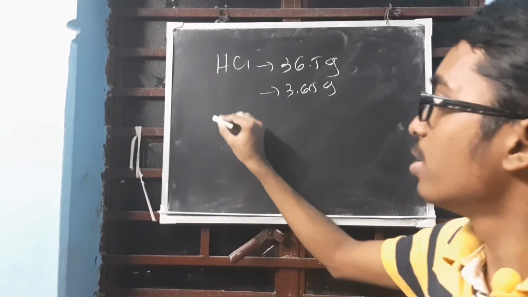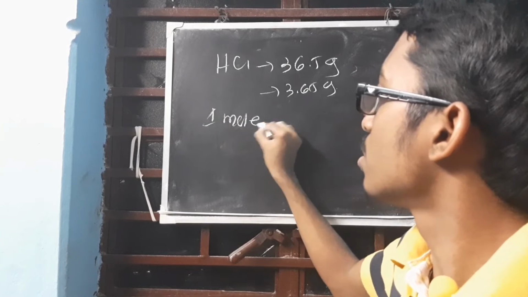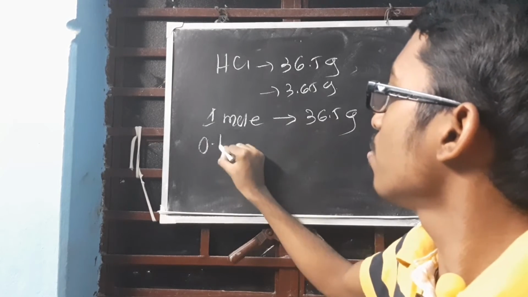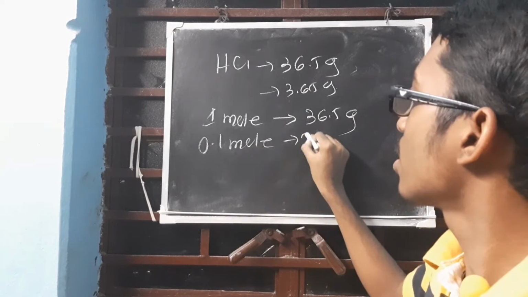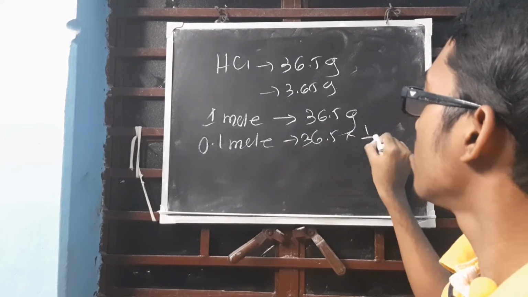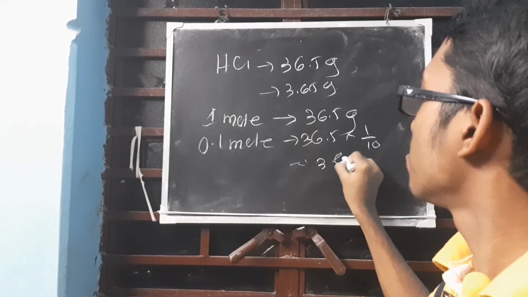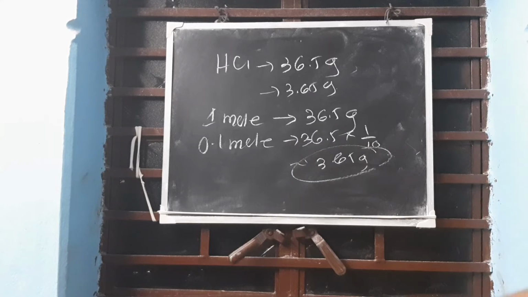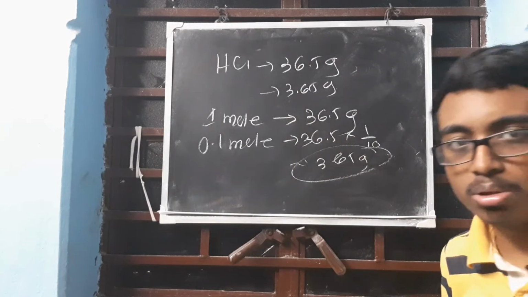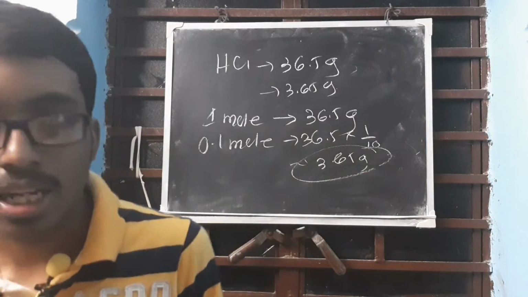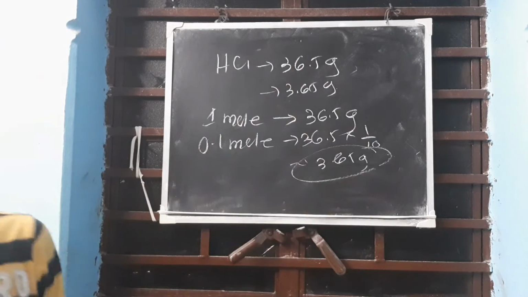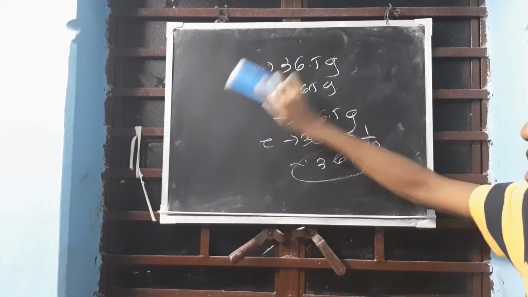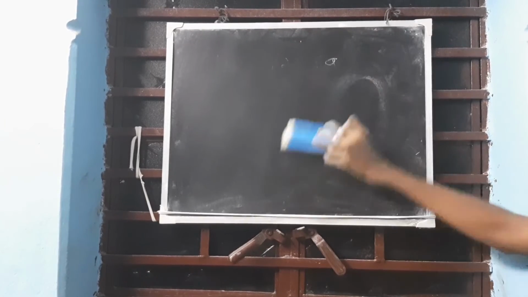Now how did I get it? 1 mole of HCl is 36.5 gram. 0.1 mole will be how much? Multiply 36.5 into 1 by 10. That is 3.65 gram. Clear? For time consumption in MCQs and competitive exams, you cannot sit and do this. You have to apply your mental calculation. Directly you will get the answer.